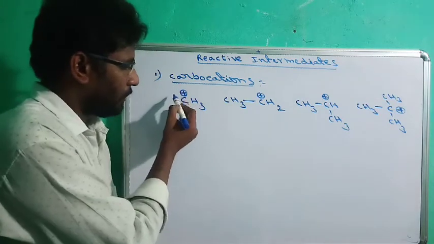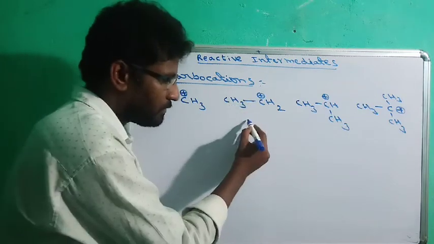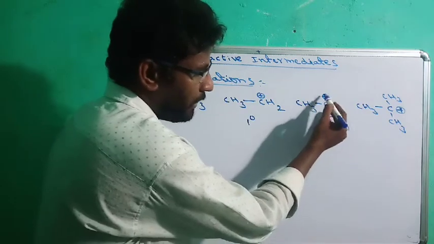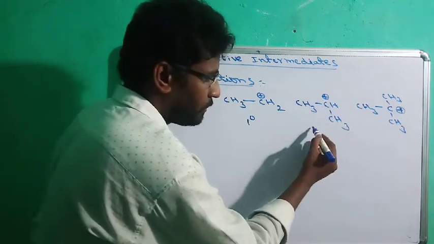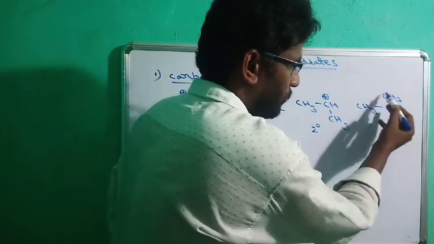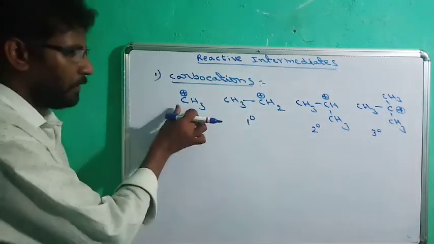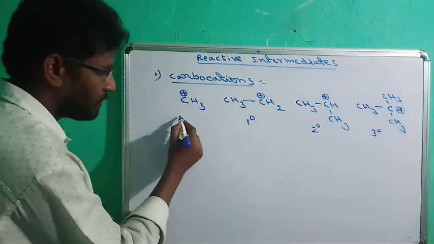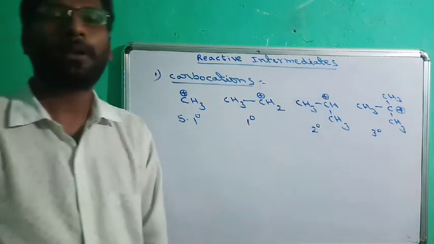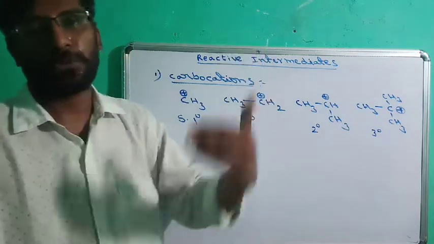Where the carbocation is attached to one alkyl group, it is called a primary carbocation. Attached to two alkyl groups, it is called a secondary carbocation. Attached to three alkyl groups, it is called a tertiary carbocation. Here it is attached to no other group, so we can simply say super primary carbocation. So carbocations can be classified as primary, secondary, tertiary depending upon how many alkyl groups are attached to the carbocation.